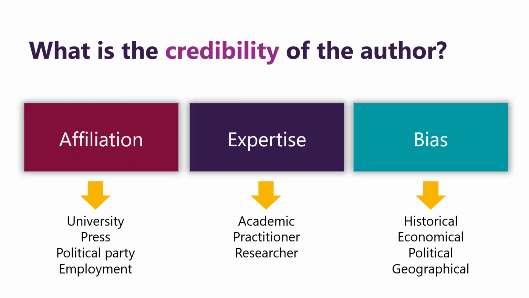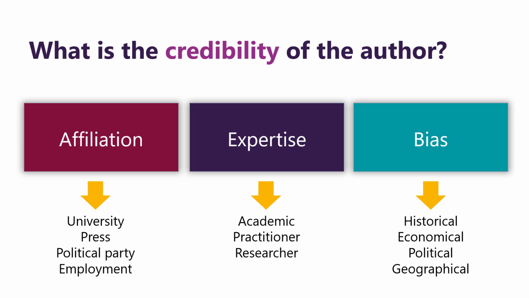It's not just the credibility of the source we need to consider, but also that of the author. What is their affiliation? Do they work for a university, the press, a political party, or are they employed in a way that might bias their writing? What is their expertise? Are they a trained academic, practitioner, researcher, or member of the public?